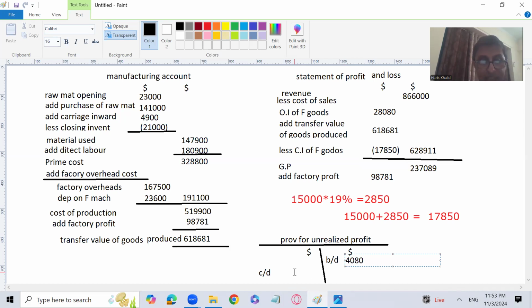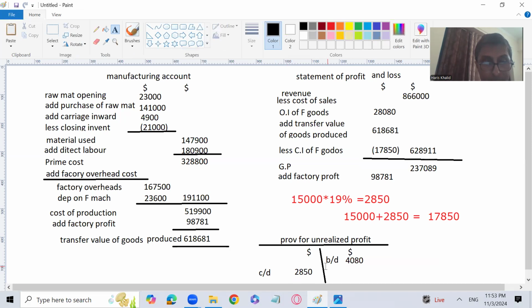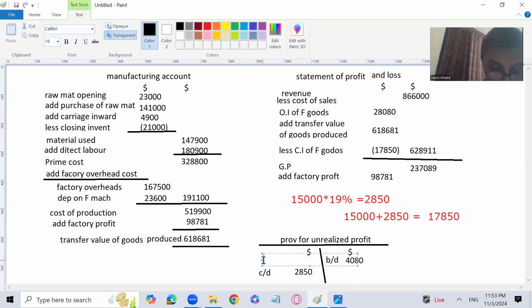In the carried down section, 15,000 into 19%, the factory profit is 2,850. So we can easily conclude that we have a difference which will come to the profit and loss account, and there is a decrease in provision rather than an increase. Increase in provision will come on the credit side, and decrease in provision will come on the debit side, and the decrease in provision is 1,230. Just like provision for doubtful debts, because it is based on the prudence concept, a decrease in provision is going to be added. So I'm going to add the decrease in provision.